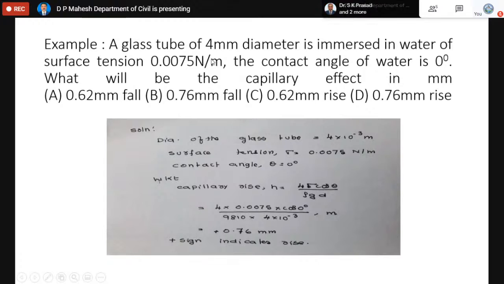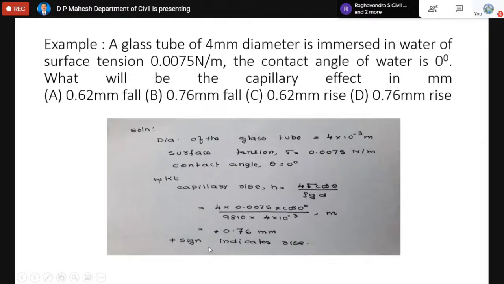The diameter of the glass tube is 4 mm, that means 4 into 10 power minus 3 meter. Then surface tension is 0.0075 Newton per meter. Since it is water, the contact angle is not given, and even though it is not given, we normally take 0 degrees. Then, the formula for capillary rise: while solving, whether it is a capillary rise or a capillary fall, you will come to know only at the end by looking at the sign. Sometimes when the liquid is not specified, you will come to know whether it is a rise or a fall. So when you substitute, you will get the h value, the capillary value, that is 0.76.